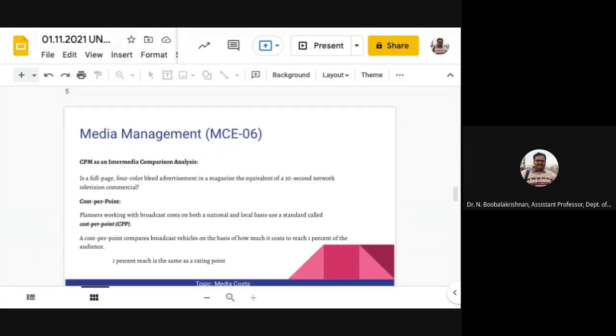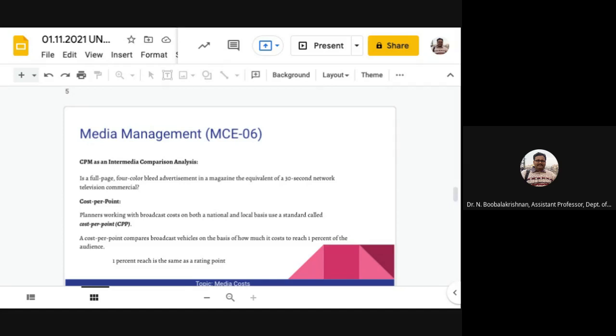You can calculate this with newspapers or magazines based on circulation. CPM is used in every media analysis, from print to broadcast to online. The only difference between various media is the method used to calculate the audience. In newspapers and magazines, we call it circulation.